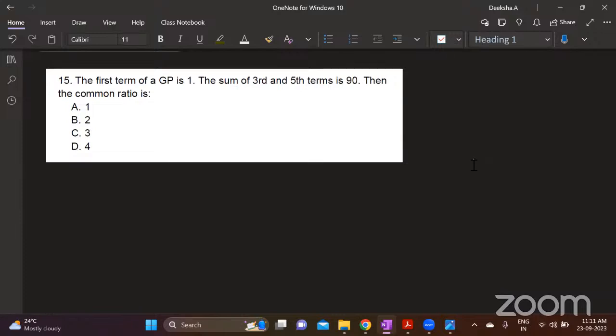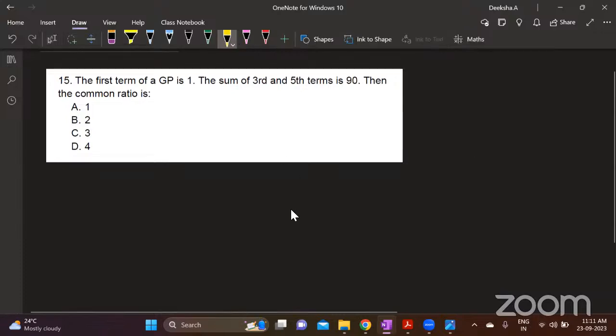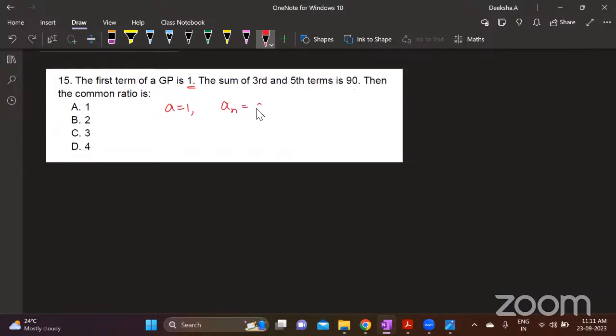All of you are aware of arithmetic and geometric progressions, right? I want each one of you to solve along with me and give me the answers. So here, first term of the GP is 1. So this is a. a is 1. And sum of third and fifth terms is 90. So use a in the formula. What is the general term? a into r power n minus 1. This is for a geometric progression.